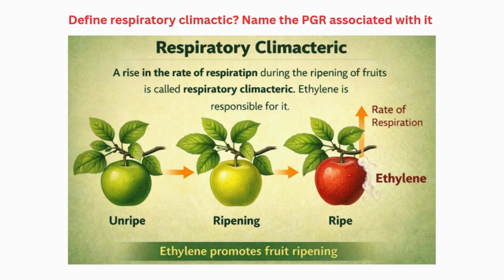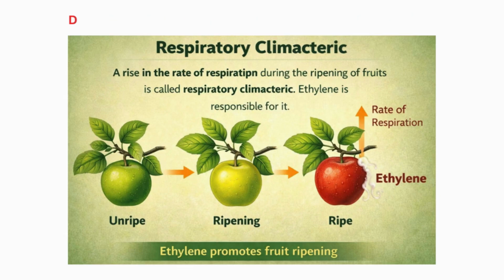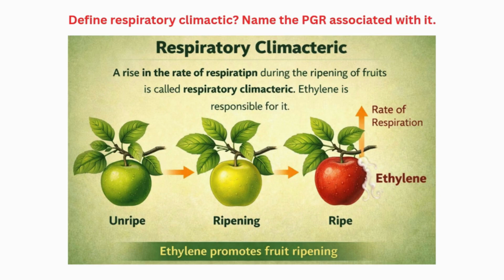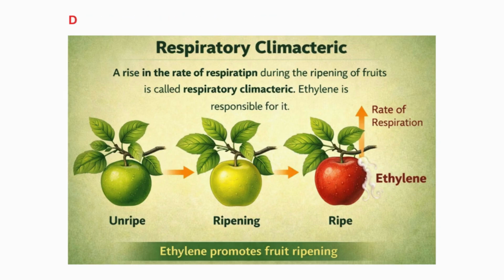Define respiratory climacteric. Name the PGR associated with it. The rise in the rate of respiration during the ripening of the fruits is known as respiratory climacteric. Ethylene is responsible for it.